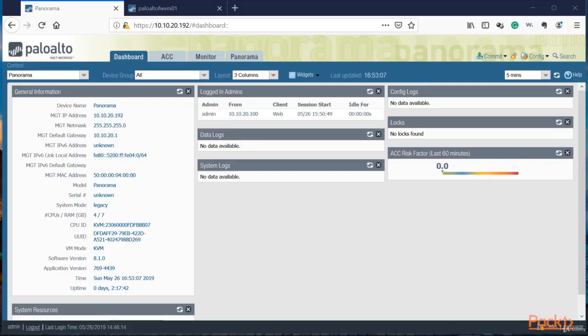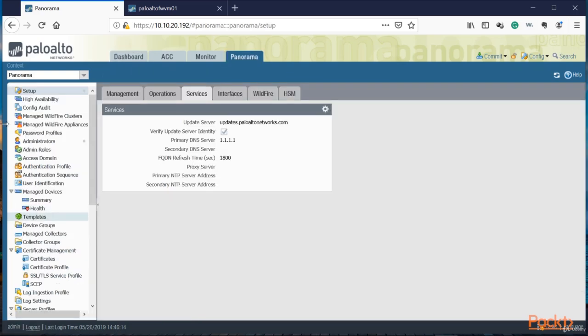Okay, so once logged in onto the Panorama unit, and in this case I am running a virtual Panorama box. Just FYI, I'm not running a licensed unit, meaning that I cannot add devices. In this demonstration, I'm going to show you how to do those device groups, and it's a matter of adding every single Palo Alto onto the specific ones. So let's go ahead and click on Panorama. You can see here, this is the dashboard. It's pretty much the same as the Palo Alto itself. The only difference is it's going to involve configuring device groups.